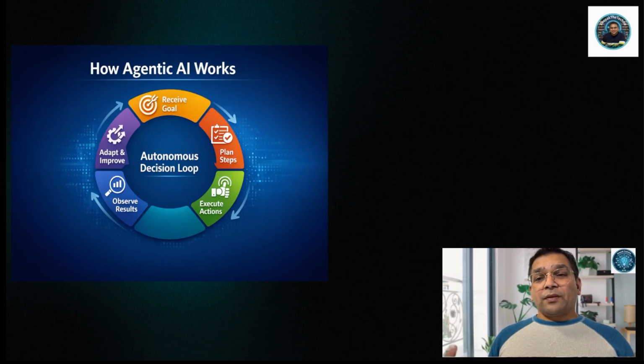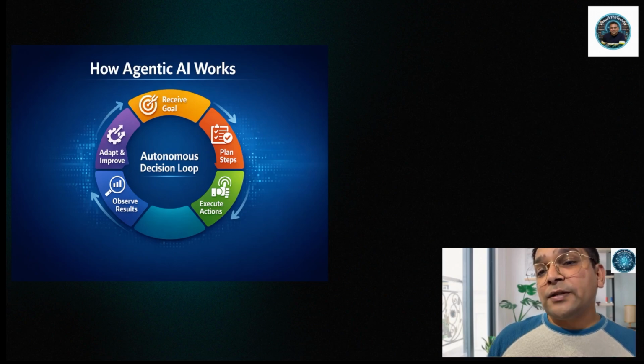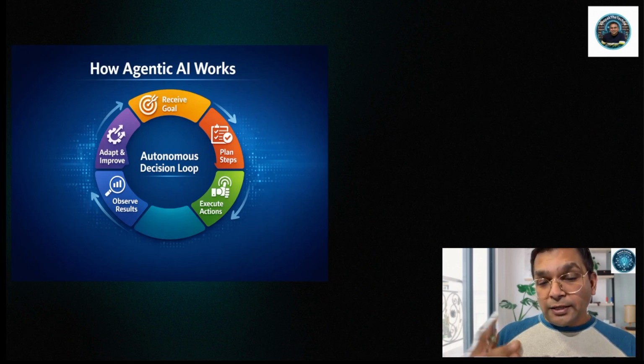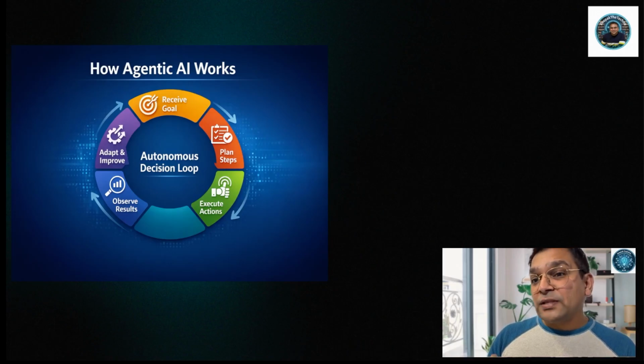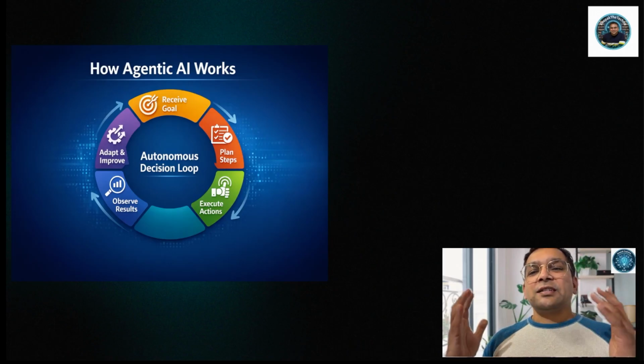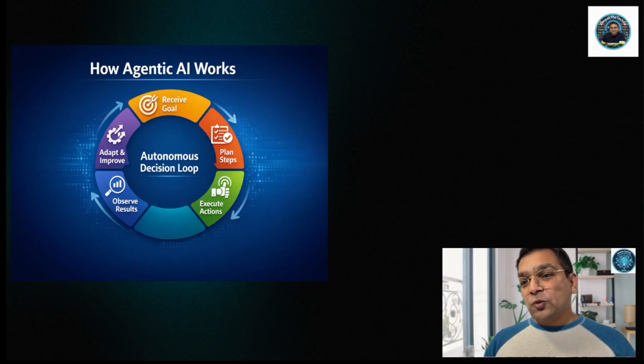Step number three, execute actions. Next, the agent takes action. It calls APIs. It can query databases. It can run models. It can also integrate with other agents via the A2A protocol or MCP protocol. Just like a human using tools, it can get the work done.